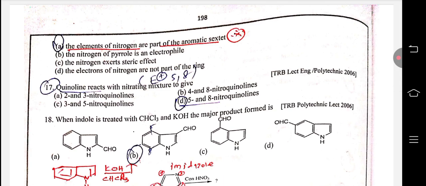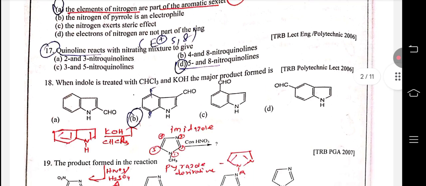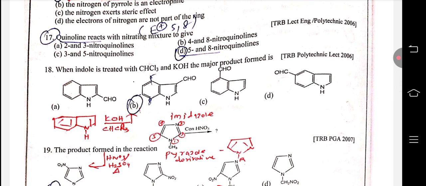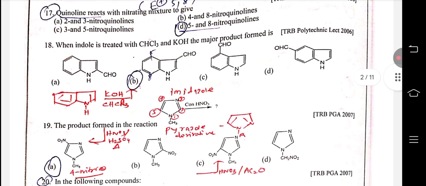Quinoline reacts with nitrating mixture to give electrophilic substitution at the 5 and 8 positions. Therefore 5- and 8-nitroquinolines are formed. When indole is treated with chloroform and potassium hydroxide, the major product formed is the aldehyde product. At the 3rd position நமக்கு aldehyde group form ஆகும். Therefore B is the right answer.